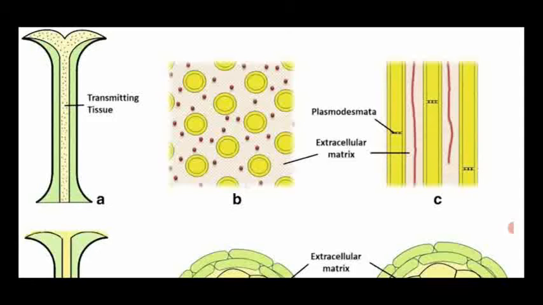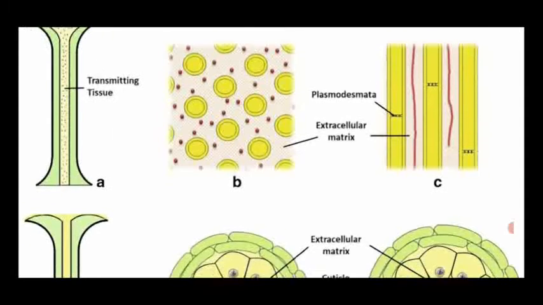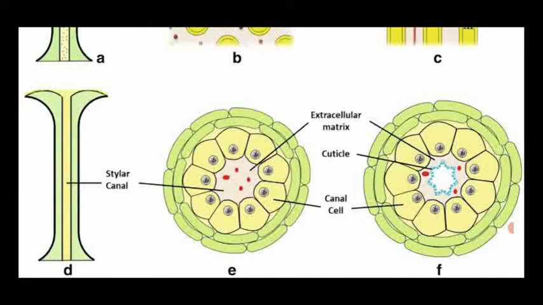Next, see the third diagram. The pollen grains which germinate and pass through the hollow canal, that is said to be hollow style or open style. Third one is the stylar canal.